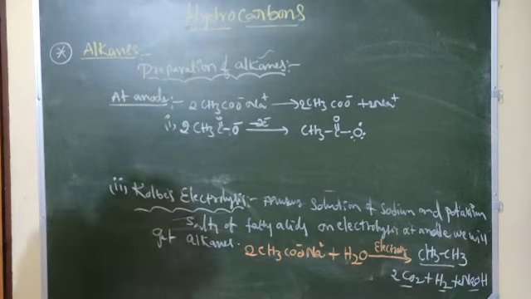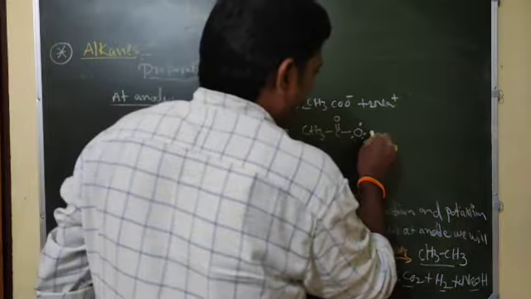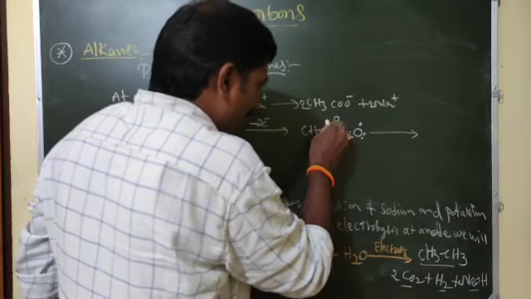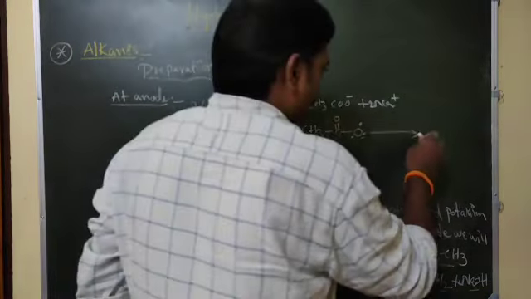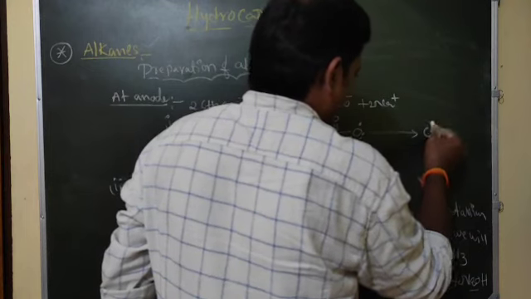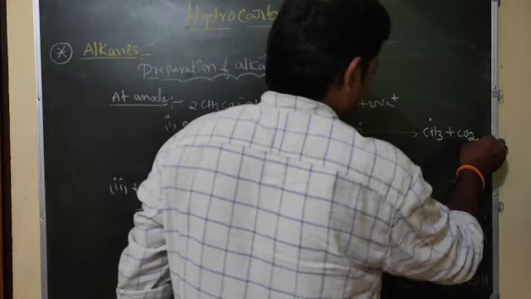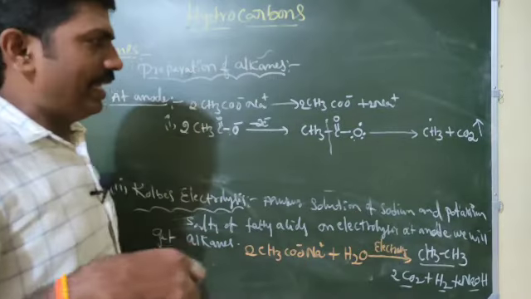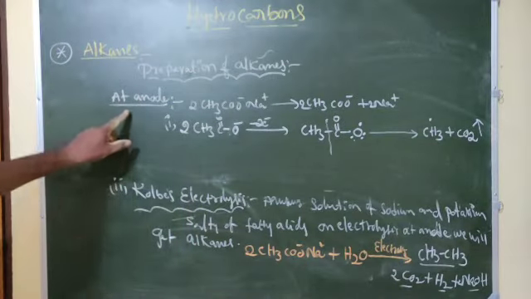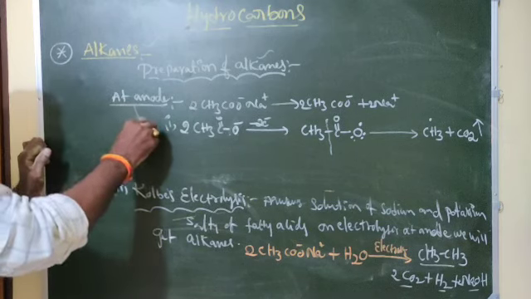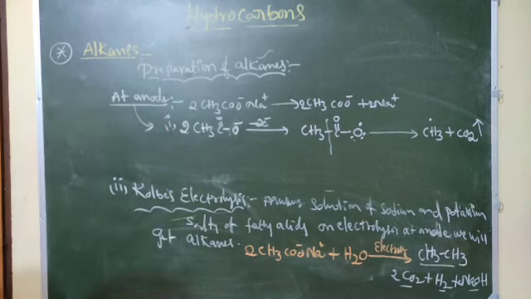Okay, so the cleavage of this bond gives CH3 radical plus CO2 gas. See, like this it will dissociate at the anode. Okay, that is the overall reaction.